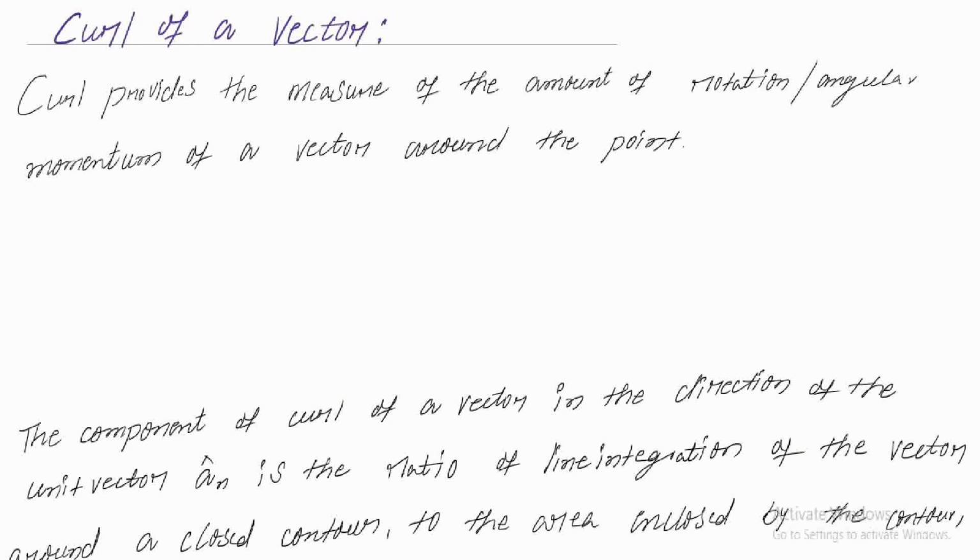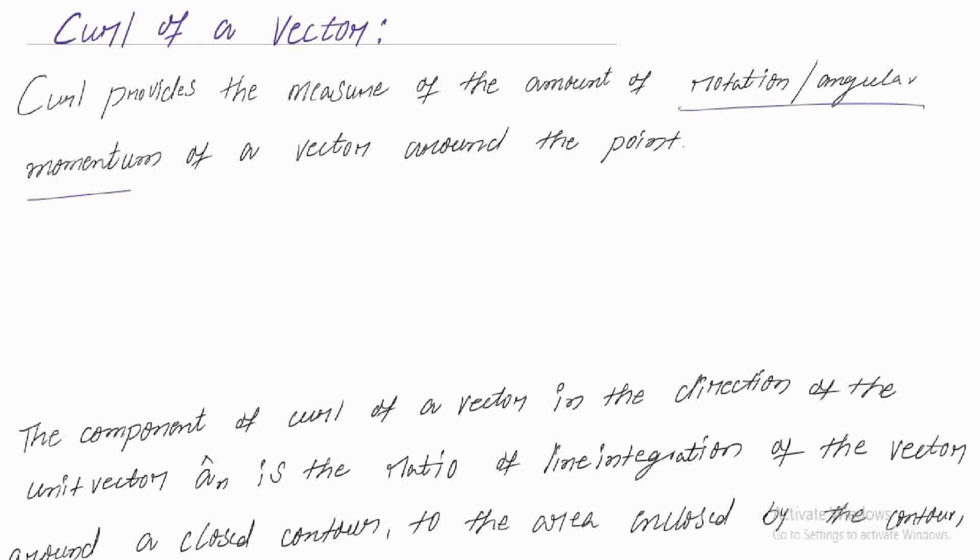Now we are going to see the curl of a vector. What is the key point in the curl of a vector? What does it provide? It gives the information about the angular momentum of your vector. So the key point here is that the rotation or angular momentum of a vector is given by the curl of a vector.